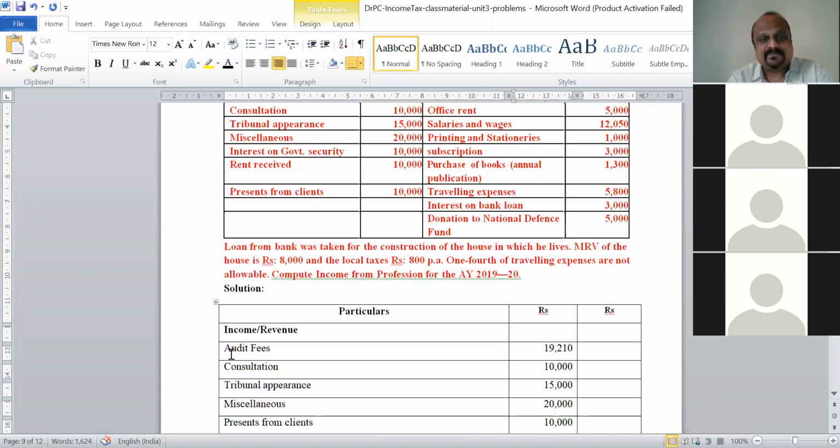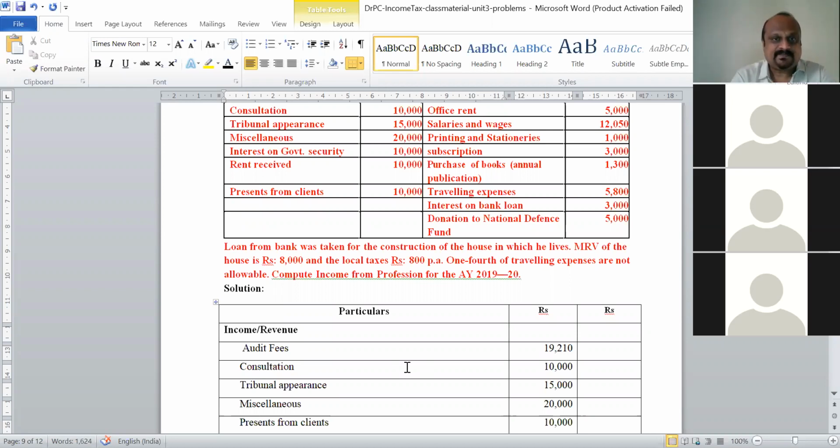Similarly, supposing you have received some dividend from a company, again dividend from companies is not a part of PGBP. So whatever is applicable to PGBP only we have to consider. Other things we should not consider here.